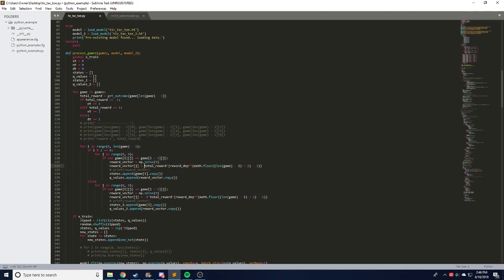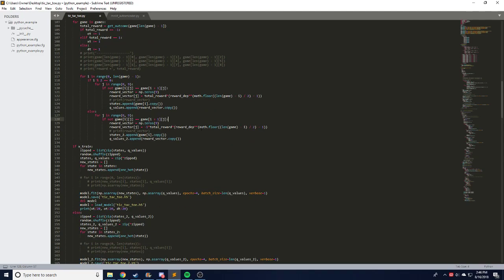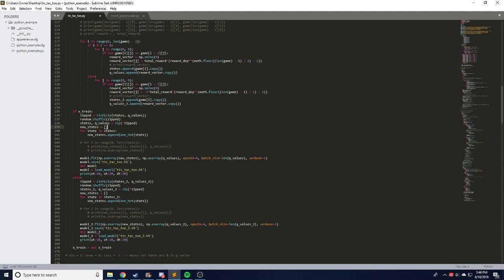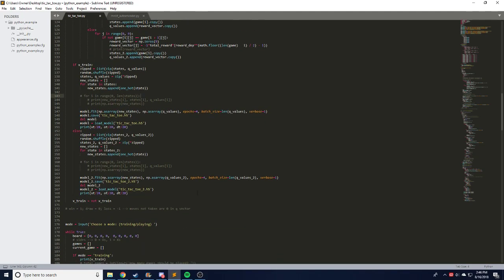the total reward multiplied by this function, which is essentially just our reward depreciation, our discount factor, but this is just to determine how many actions we've taken, so it's essentially just to determine how many actions were taken between this point and the end of the game. And then, same is true for the other side. We shuffle our lists, and then we create one-hot encoded versions, and then we just train the models.